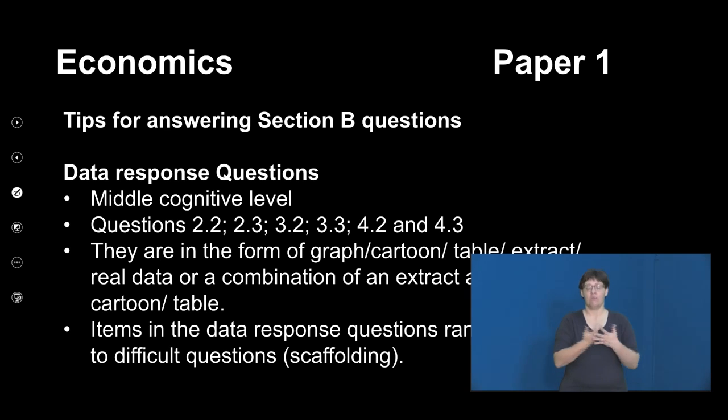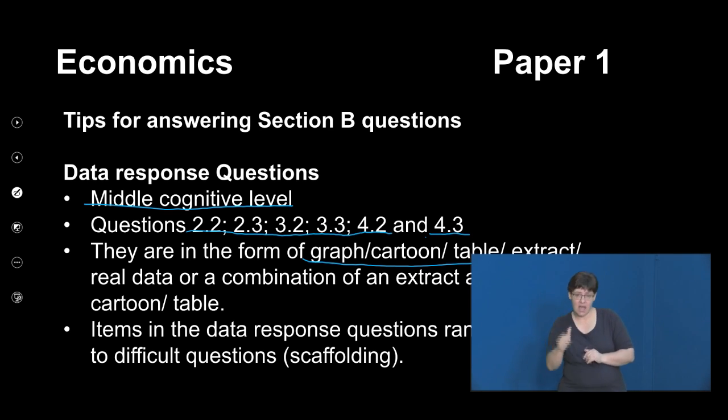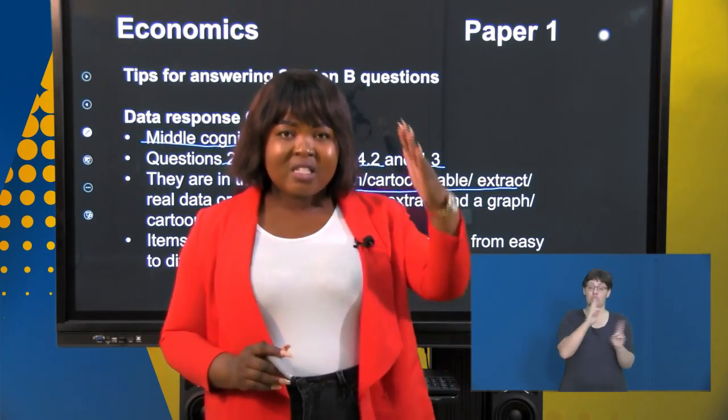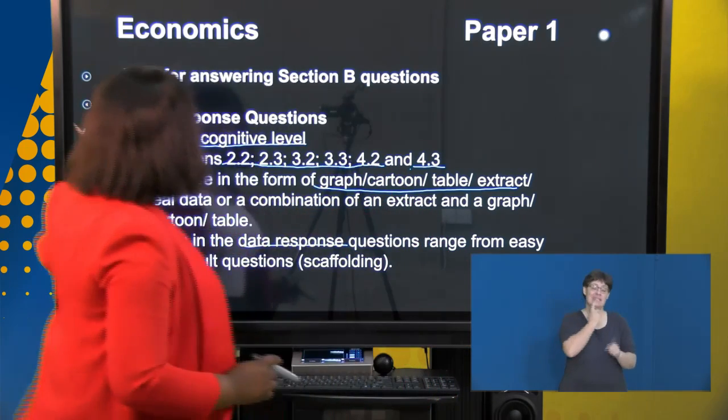Right? As we continue with our section B, we have again mid-cognitive level questions. We are looking at our question 2.2, our question 3.2, 3.3, 4.2, and 4.3. Right, these ones you are given something in the form of a graph, a cartoon, a table, an extract, real data, or a combination of a graph and an extract. Then you are given items or questions in the data response that range from easy to difficult questions. You need to know that the questions that you are going to get from the data response are scaffolded from easy to difficult.